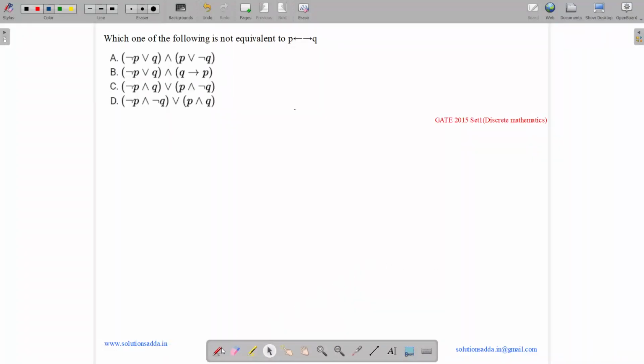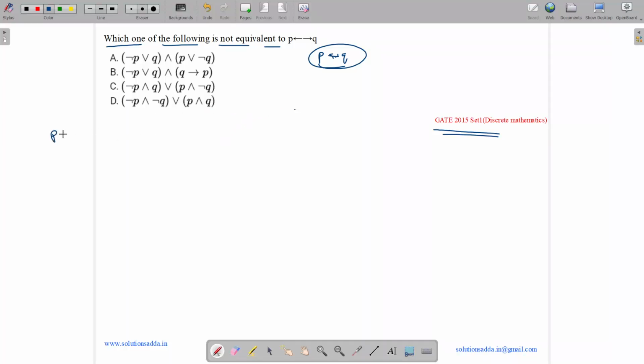This question belongs to discrete mathematics and was asked in GATE CSE 2015, set 1. So the question states, which one of the following is not equivalent to P double implies Q? So what is the meaning of P double implies Q? Let us see the options. So these are negation of P or Q and P or negation of Q. Negation of P or Q and Q implies P. Negation of P and Q or P and negation of Q. Negation of P and negation of Q or P and Q.